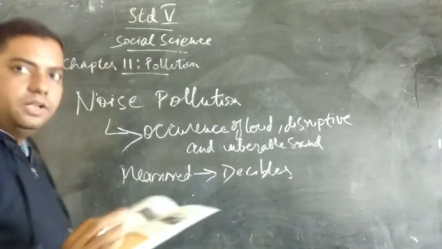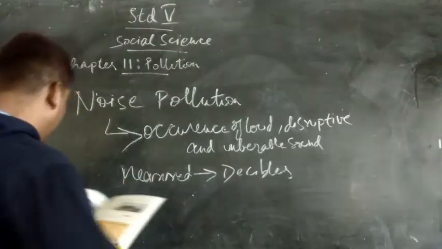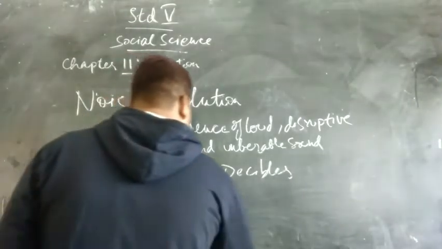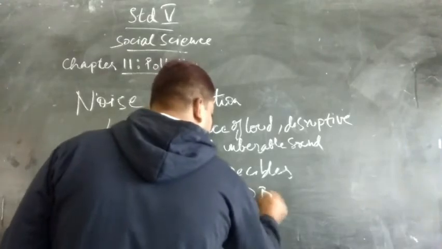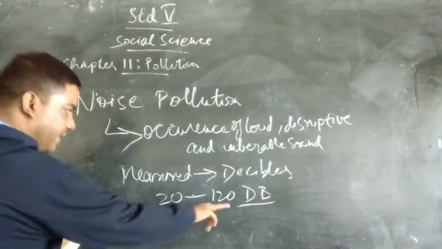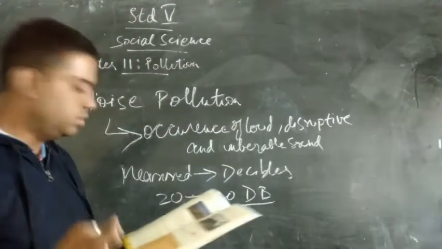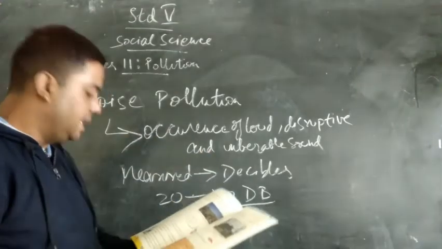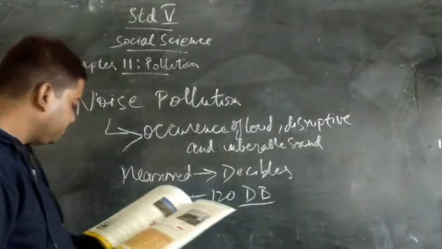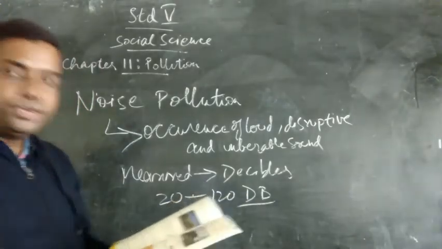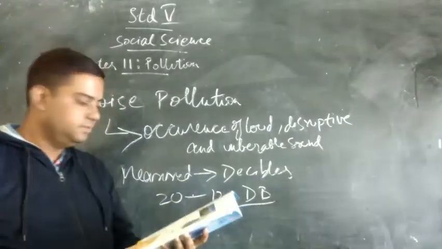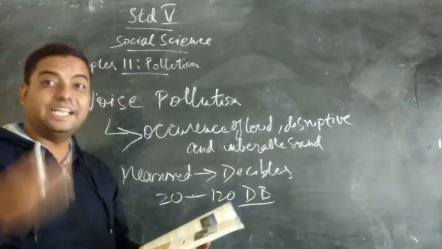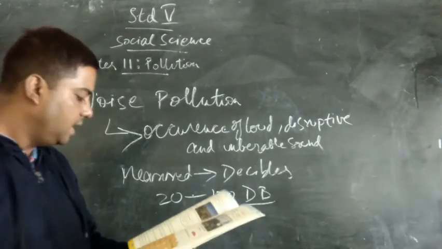Now the comfort level of human hearing is from 20 to 103 decibels. dB means decibels. In this decibel range we can hear it and no harm is caused. But when it increases, it becomes harmful for us. And how is noise pollution created? Through honking of vehicles, loudspeakers, construction activities, and also through rock concerts.